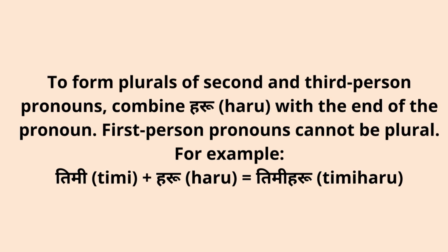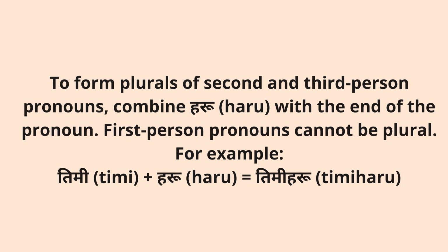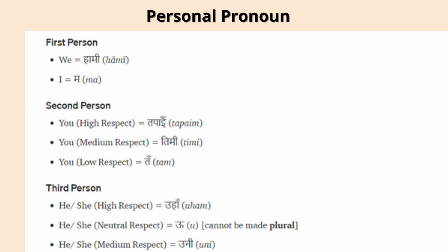For example, timi plus haru means timiharu. Tapai plus haru, tapaiharu, means if you have to address more people, then you can say tapaiharu instead of you. What are you guys planning to do?